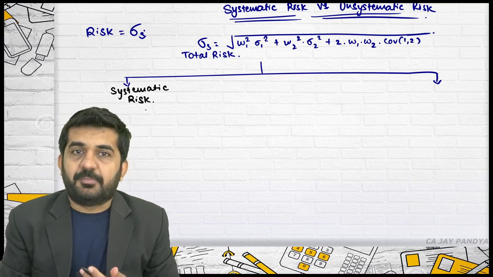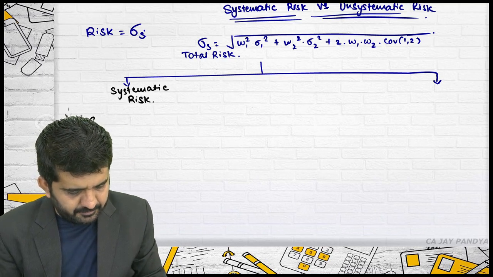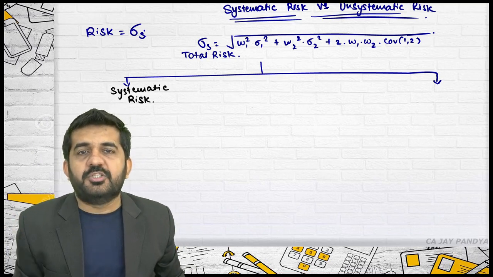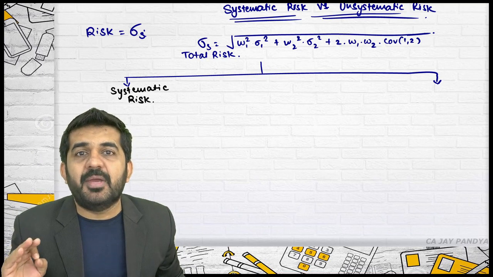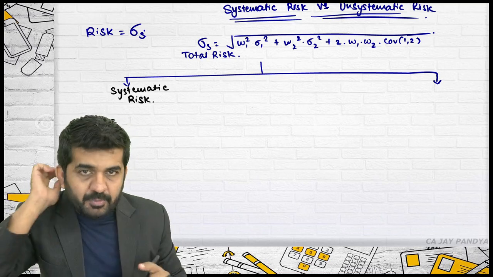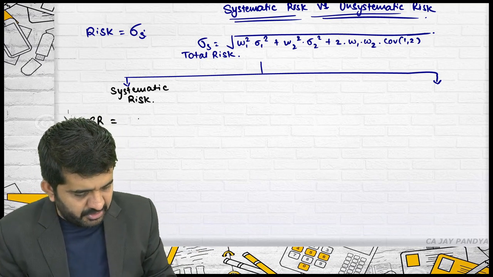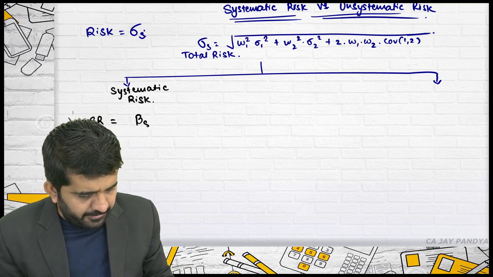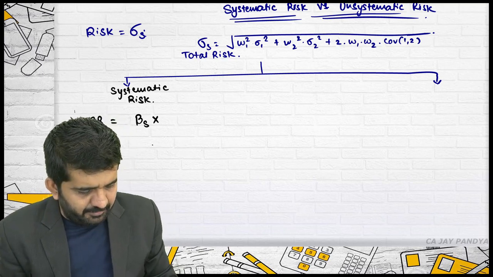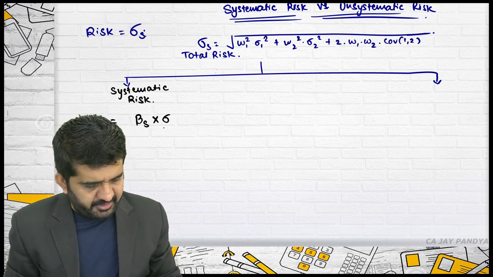What is systematic risk? Is it alright? Systematic risk will be equal to, try to concentrate, beta is the best measurement of a systematic risk. While explaining beta, I had not explained this, but now I'll explain that beta is a measurement of a systematic risk. So it is beta of a security multiplied by standard deviation